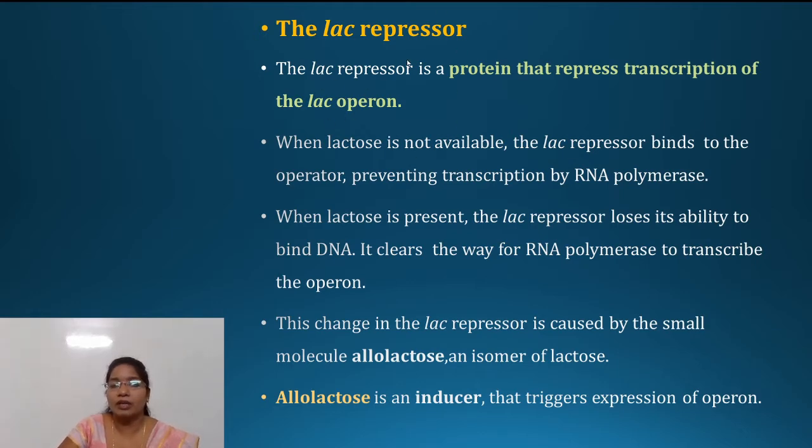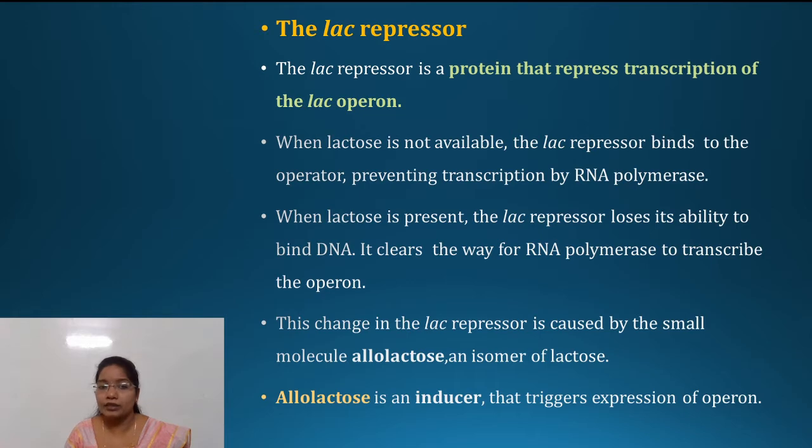First, we will discuss the lac repressor. The lac repressor is a protein which represses transcription of the lac operon. When lactose is not available, the lac repressor binds to the operator and prevents the transcription process.